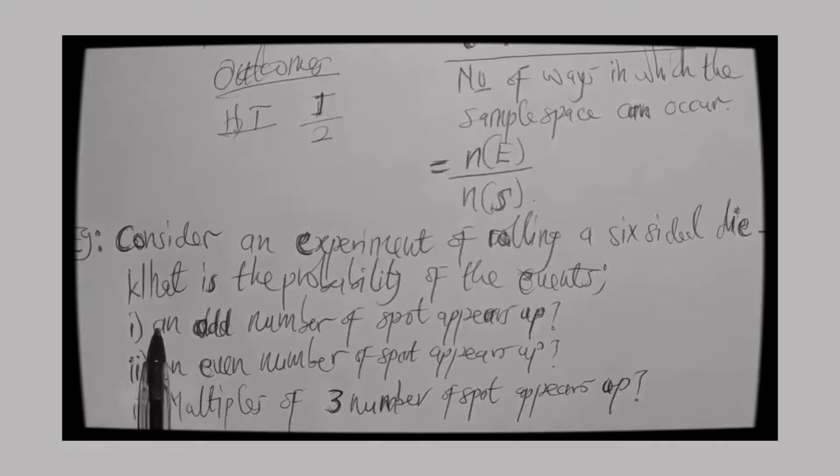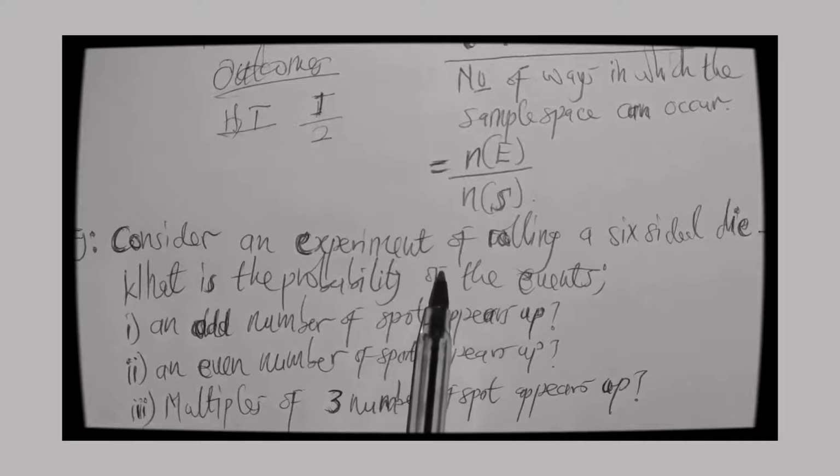First of all, you must know your sample space. The sample space is the set of all possible experimental outcomes that have an equal and likely chance of occurring. That's what we call a sample space.